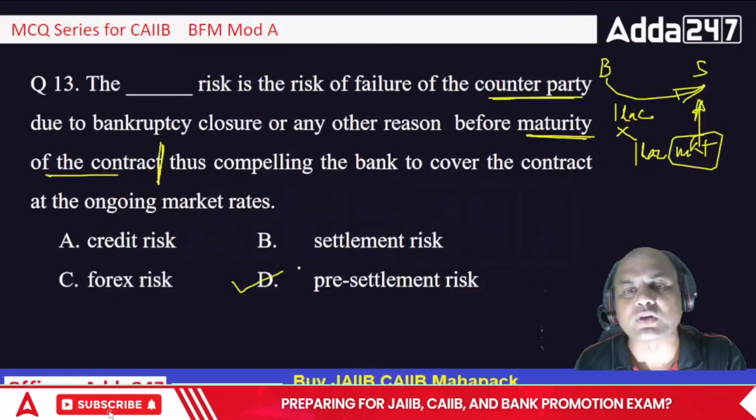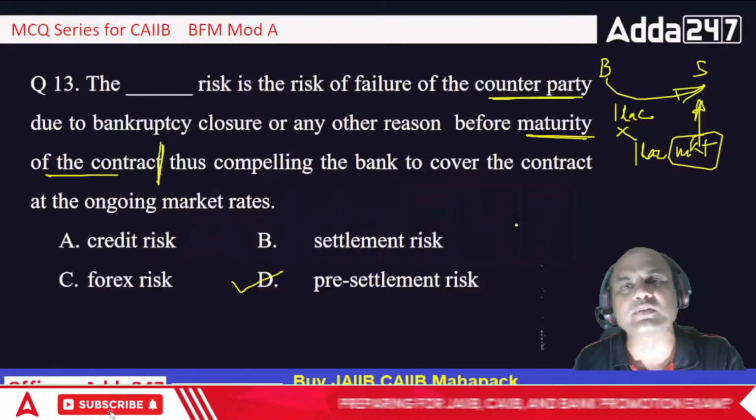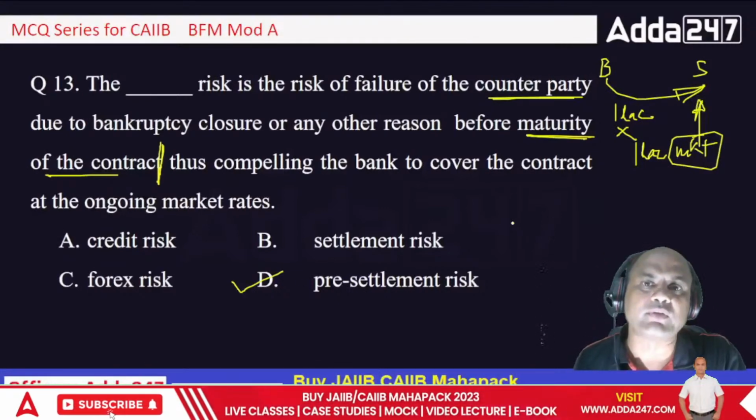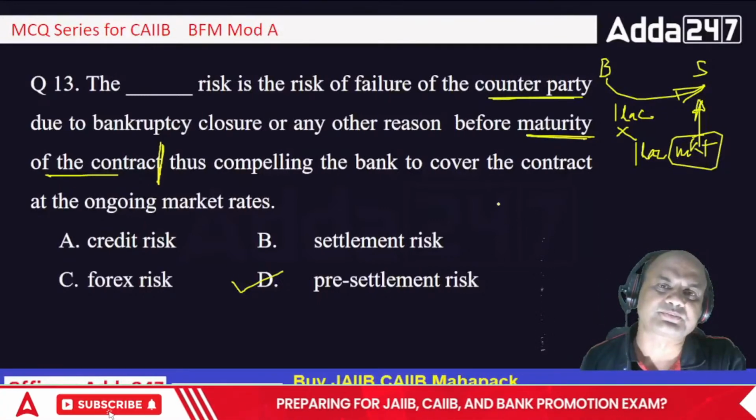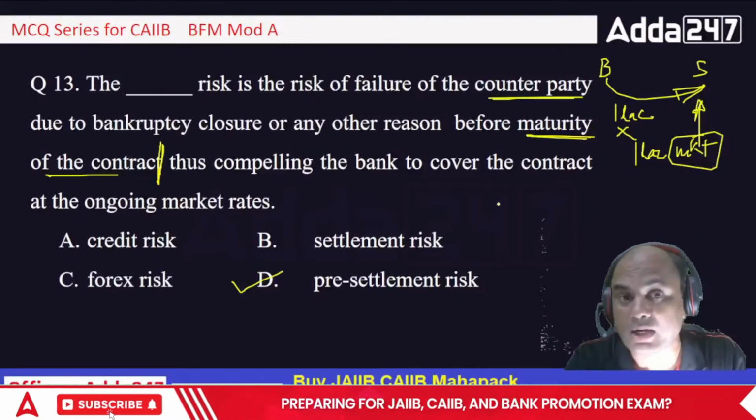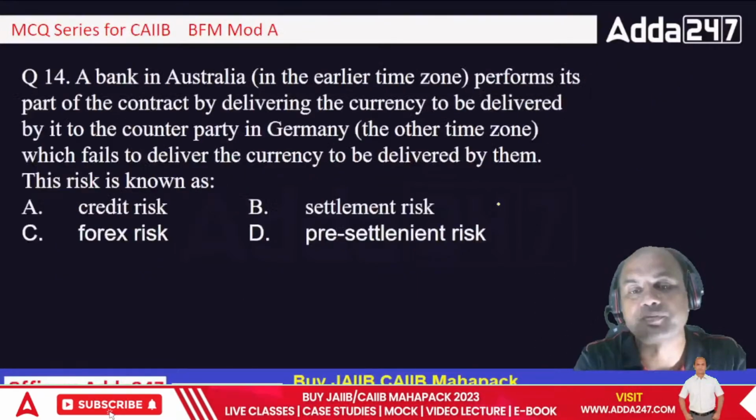Here is the shortest part of credit risk. Credit risk is always of two parts. One is country risk, second is counterparty risk. Always remember this. Okay, but the correct answer over here is pre-settlement.